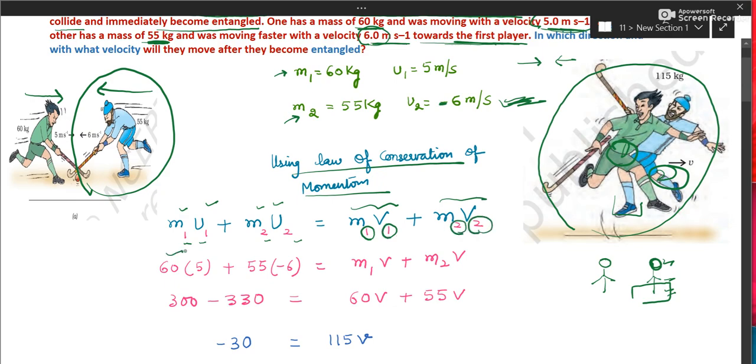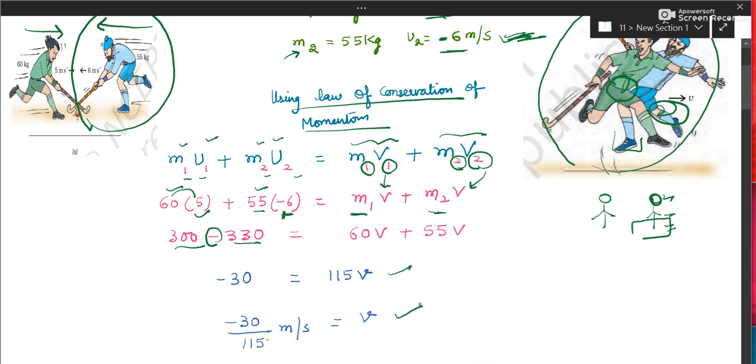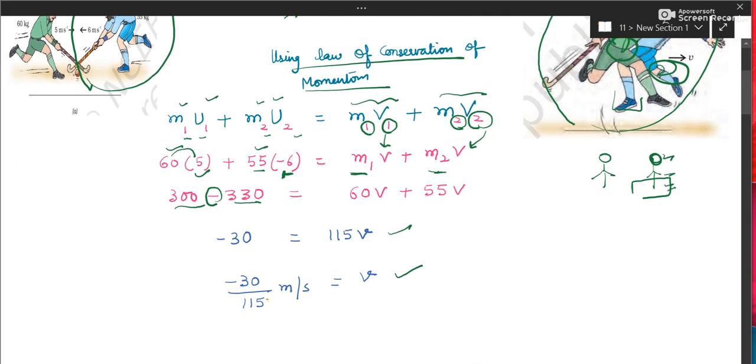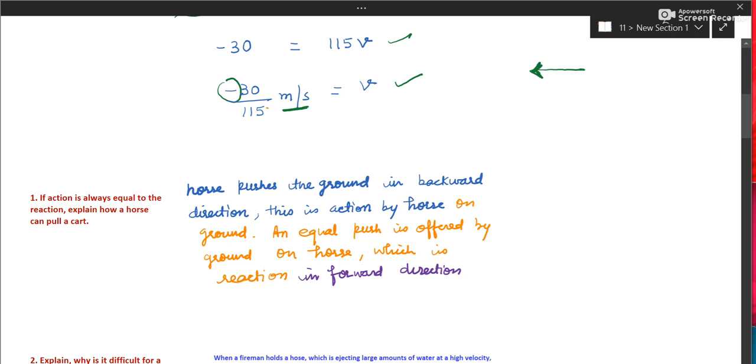Let us put in values: 60 kg, 55 kg, 5 meter per second, and minus 6 meter per second. See, it's minus. So 60 into 5 is 300, 55 into 6 is 330, and the minus is here. Observe carefully. They both are moving with a single velocity, so V1 and V2 will be V. So this is 60V and this is 55V. They can be added. So this is my final velocity, in this direction. This was the negative direction, the second player's direction. So this is an important numerical. Always report your answer with SI units.